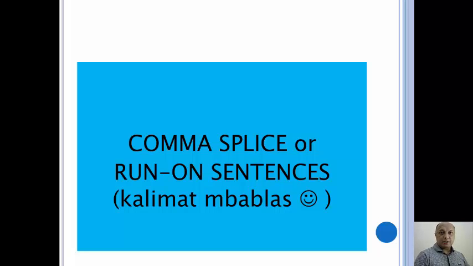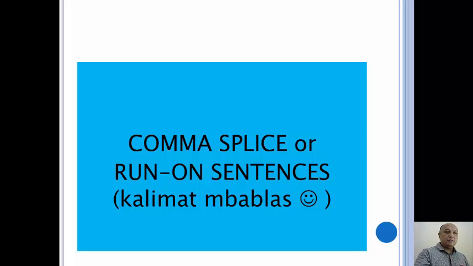Okay, ladies and gentlemen, here comes our topic, comma splice or run-on sentences, or in Indonesian we say kalimat bablas. Why bablas? Because it's as if you're driving a car with no brakes. And so if there is no brake, then you cannot stop. And you'll run over everything on the street, and that's bad. And as I said before, this is a very common mistake in Indonesian students learning English. So I want you to really pay attention to this in order not to make the same mistakes over and over again.